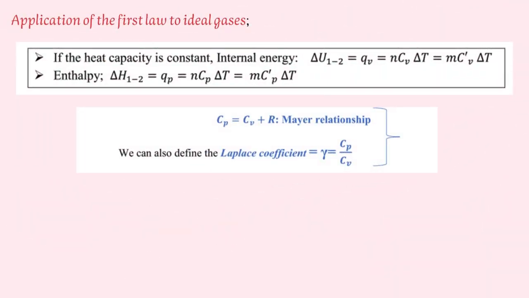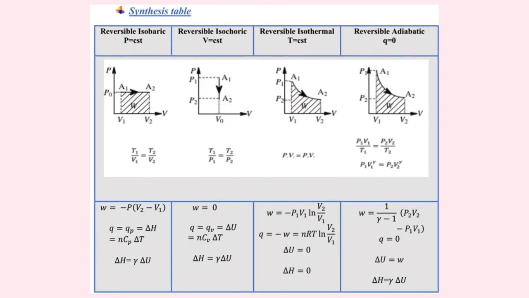Application of the first law to ideal gases. If the volume is constant, the change in internal energy delta U will equal Qv, which is n Cv delta T. The enthalpy change delta H equals Qp, which is n Cp delta T. We also use the Mayer relationship for perfect gases and the Laplace coefficient gamma. Here is a synthesis table summarizing how the first law is applied to ideal gases, enabling us to calculate work, heat, internal energy, and enthalpy for different thermodynamic systems.